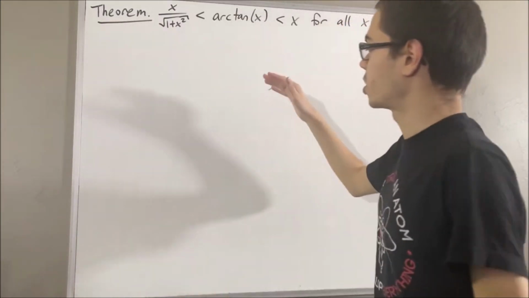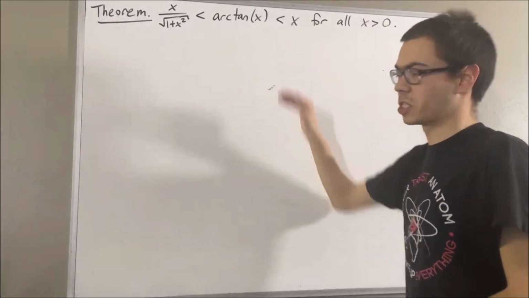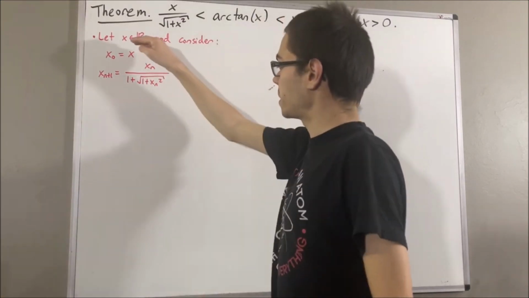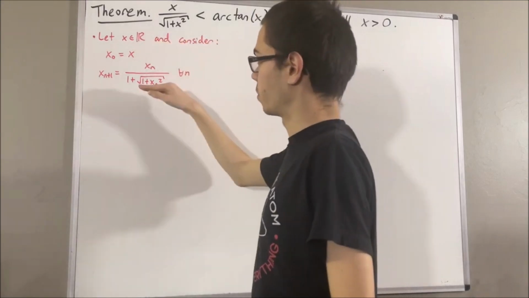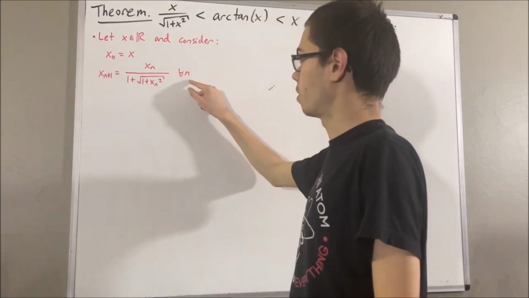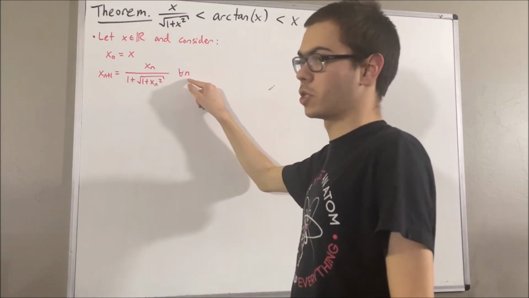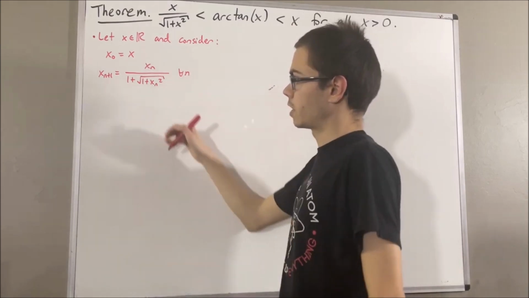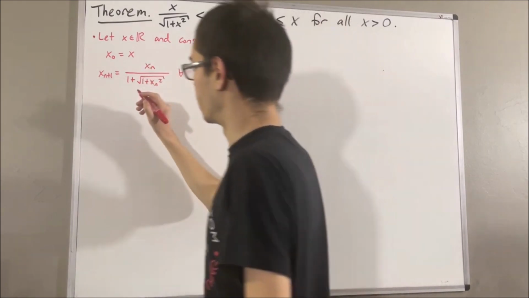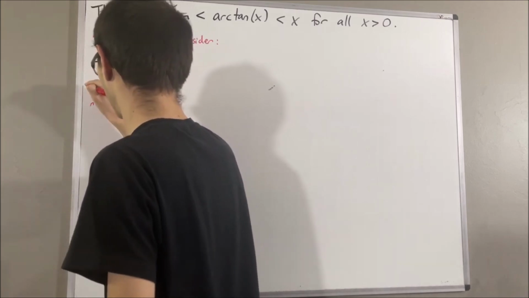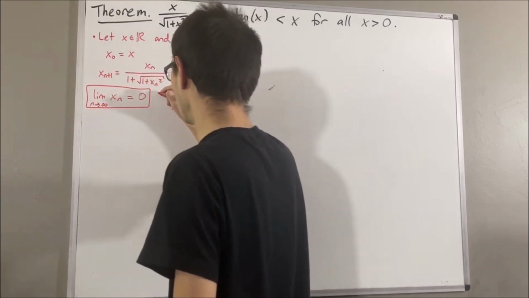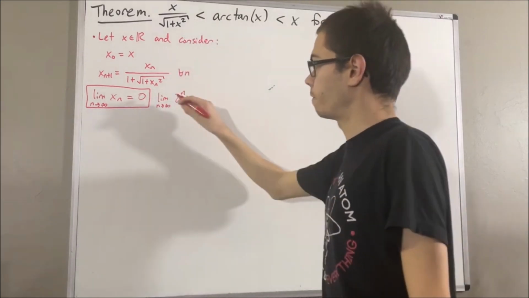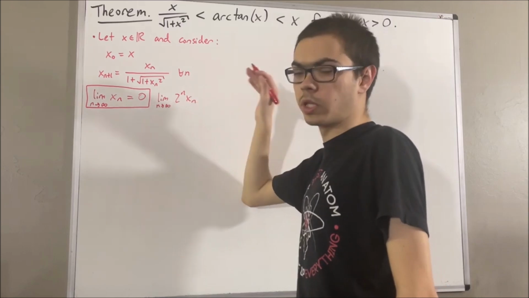Now, first of all, let's remind ourselves of our definition of the arctangent function. Let x be any real number and consider the following sequence. Now, when we say for all n, this just means for all integers n greater than or equal to 0. It turns out we have shown that the limit of this sequence converges to 0. And we also showed that the sequence 2 to the n x_n converges. And we defined the value that this sequence converges to be the arctangent of x.